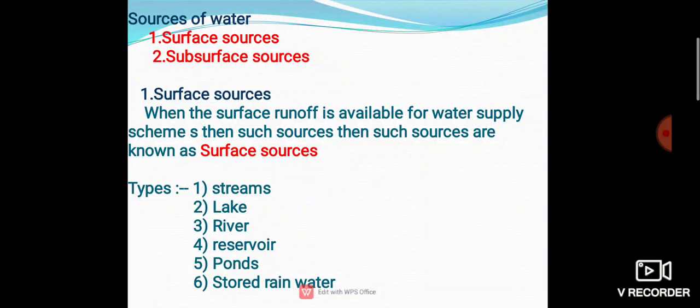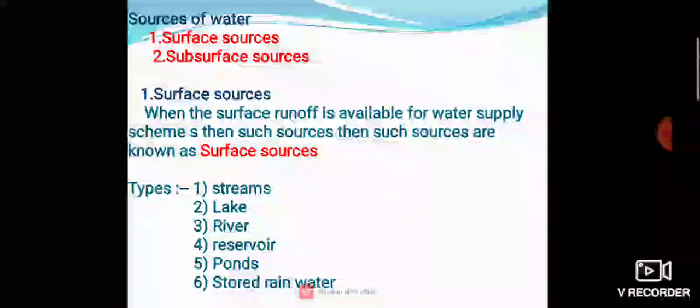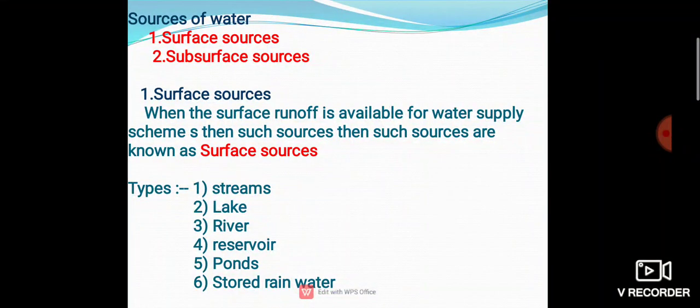This is called a lake. How is a lake formed? In mountains at some places, natural basins are formed with impervious beds, and water from streams or springs generally flows towards the basins. So this water body formed is called a lake.